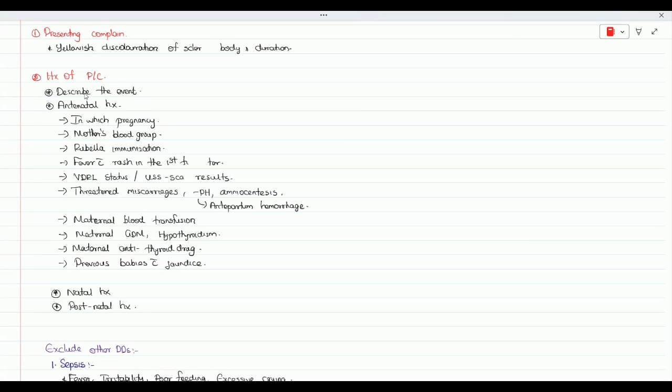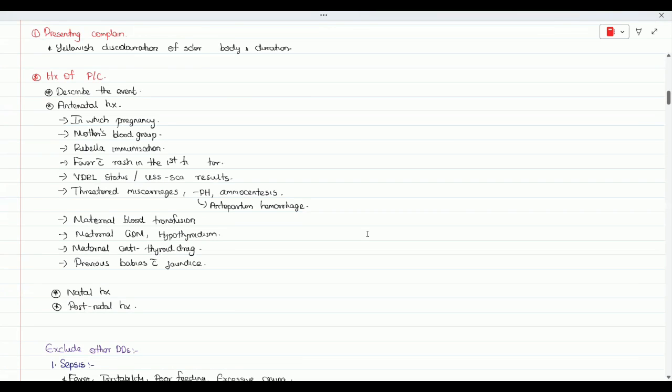So you know what you have to do in the history, because we no need to go through a list of questions to find the etiology. You know the etiology, just to show the examiner that you are interested in excluding some differential diagnosis. You would ask some questions and mention in the history. That's enough. So to exclude the differential diagnosis and find the etiology, we will ask some questions.